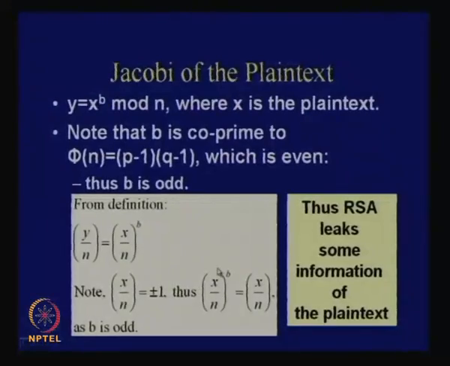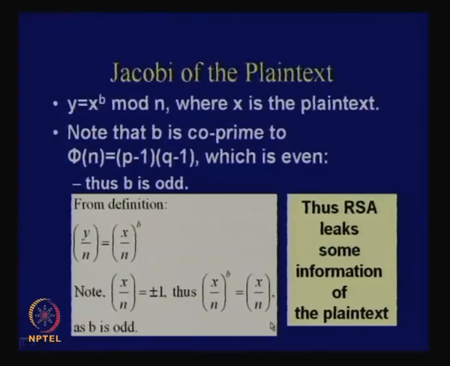Now you see that if you have x Jacobi n whole power b, then if you plug in plus 1, to the power of an odd number it is also plus 1. If it is minus 1, you still get minus 1, because minus 1 to the power of odd is minus 1. Therefore, the Jacobi of x and n whole power b is equal to the Jacobi of x and n.